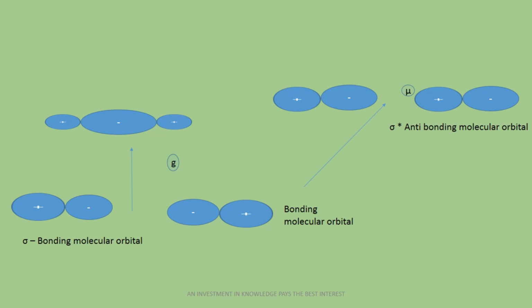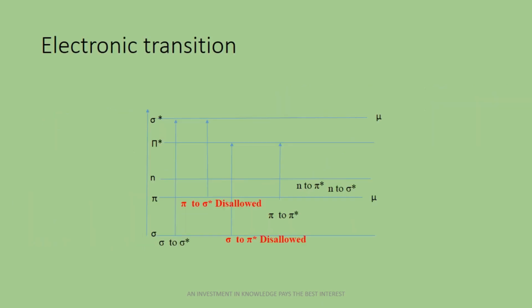So here we can consider both the transitions sigma to sigma star and pi to pi star. According to the selection rule, those are symmetrically allowed, and that's why the transitions are possible. Now the next one: in the graph you can see here pi to sigma star and sigma to pi star. Why are these two transitions disallowed? We know that pi, which is u, and sigma star is also u, both are ungerade because both have no center of symmetry, and that's why this transition is perfectly disallowed according to the selection rule.